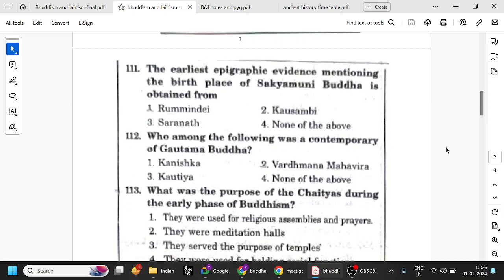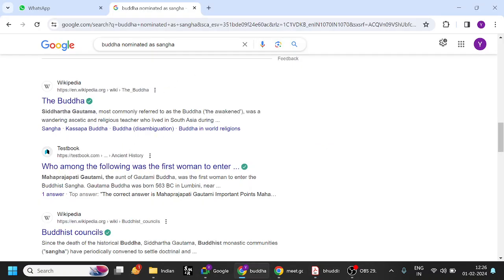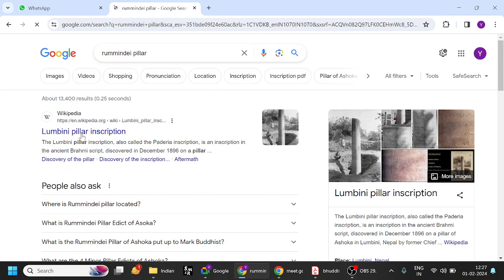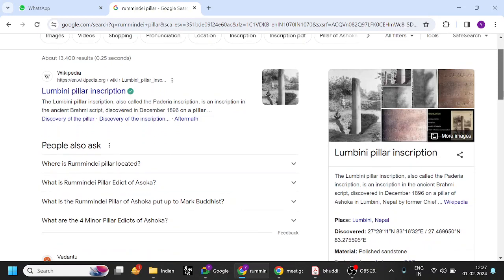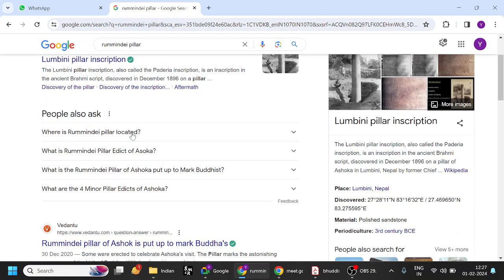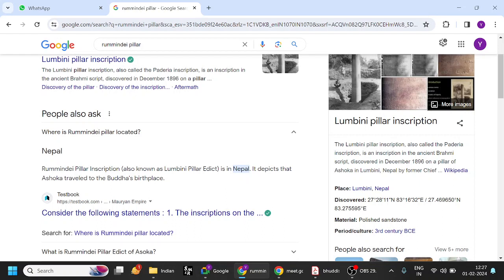The question: the earliest epigraphic evidence mentioning the birthplace of Sakyamuni Buddha is obtained from which source? Rummindei is very famous. The Rummindei pillar is by Ashoka. When Ashoka visited the birthplace of Buddha, he set up the Rummindei pillar. The Lumbini pillar, also called the Padariya inscription, is an inscription in the ancient Brahmi script. It is in Nepal, the birthplace of Buddha.